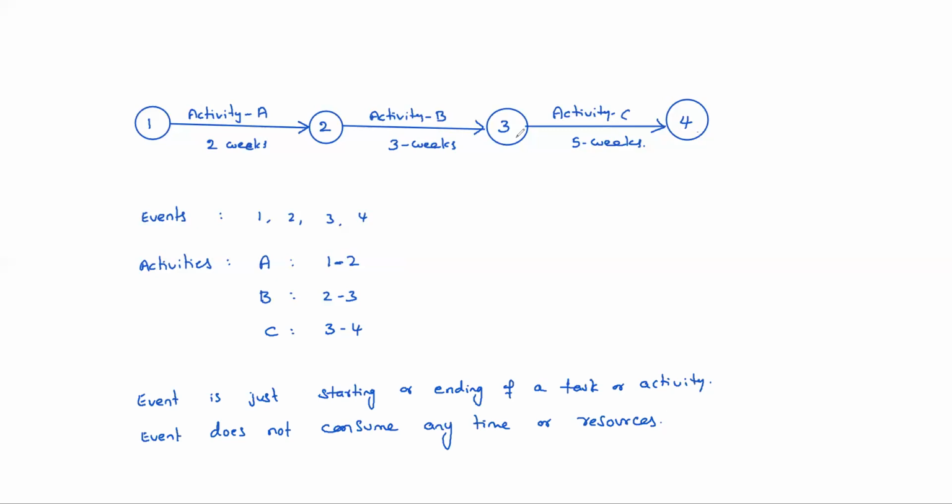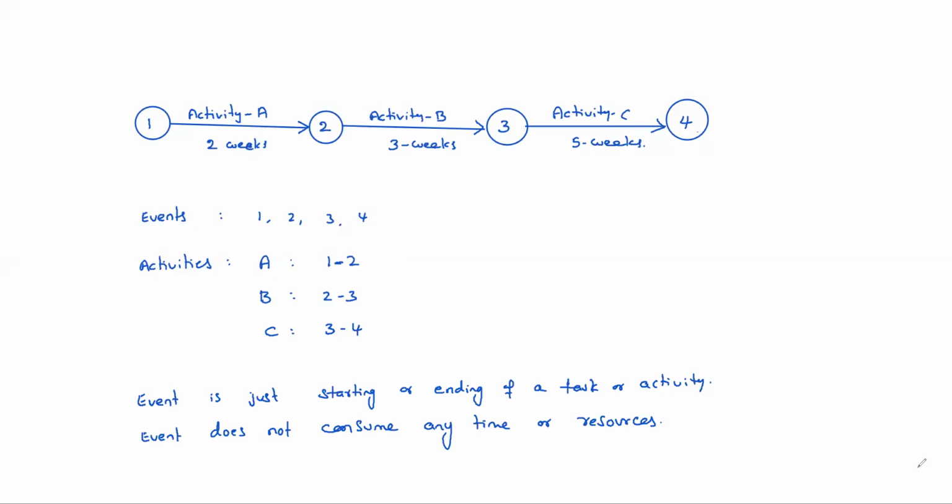After completion of activity B, then only activity C can be executed. So that logic is also there. In this network, activities are there, events are there, activity descriptions, and the duration of those activities is also mentioned here.